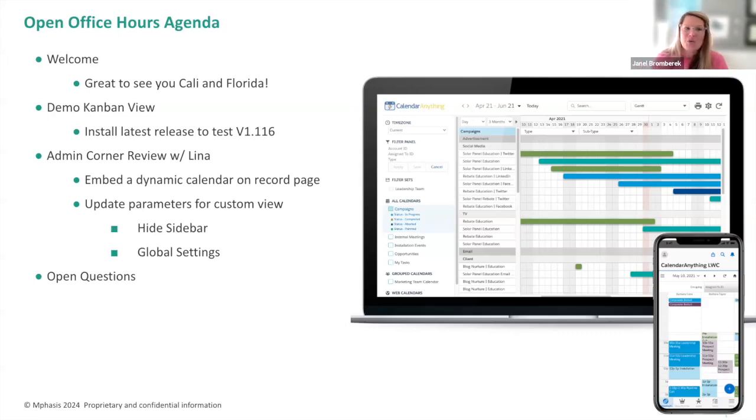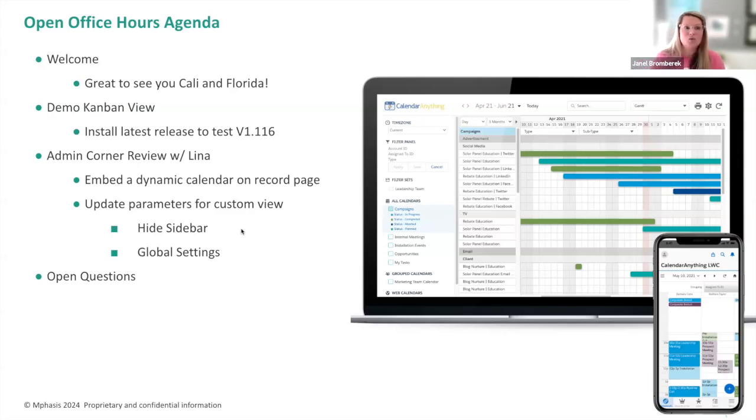Today on our agenda, we have a few things. One of the big things that we released during our week out at Dreamforce was a new view called Kanban View. A lot of folks are familiar with Kanban View, great for resource allocation and project management. Lena is going to take us through an overview of that Kanban View. And also, if you want to test the latest release, you can install version 1.116. It's available on the App Exchange. Please play around with Kanban, and if you have any suggestions, of course, we are always open. It is a new view, so we'd love to hear your feedback.